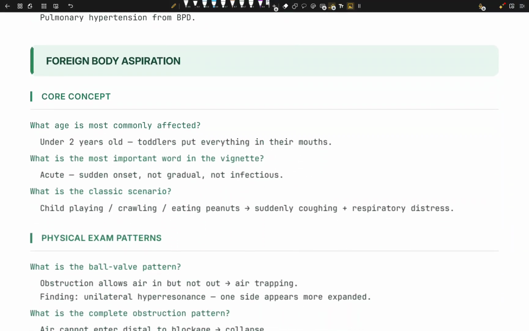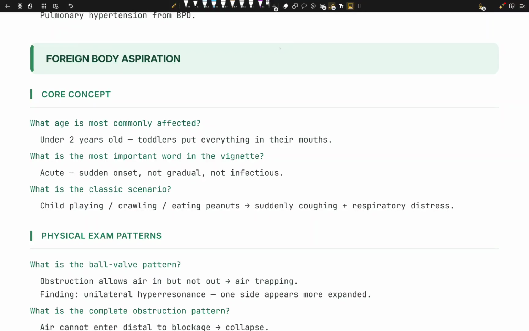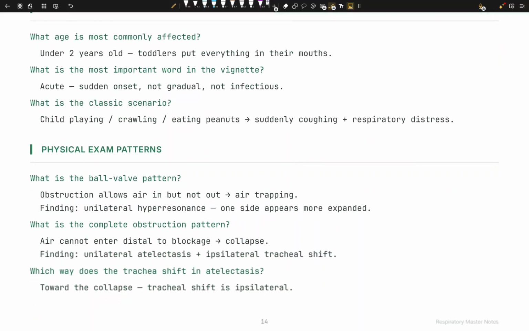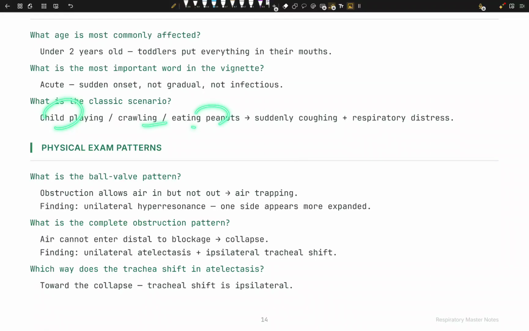Okay. Foreign body aspiration. Simple concept. He or she, a toddler under 2 years old, puts everything in their mouth. Acute, sudden onset, not gradual, not infection. Right. What's the most important word in the vignette? It's sudden, because he or she eats something, and this thing goes and stays in the trachea. Right? Child is playing, crawling, eats the peanut, suddenly coughing. Why? Because there's aspiration into the lung. And suddenly the child cannot breathe. So we have respiratory distress.